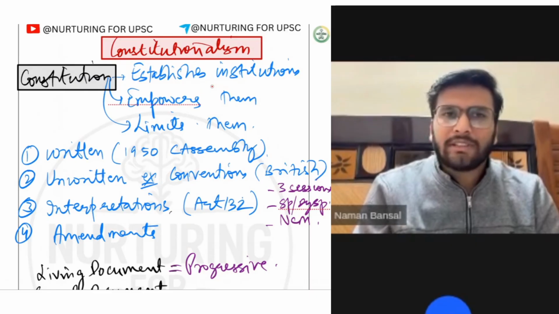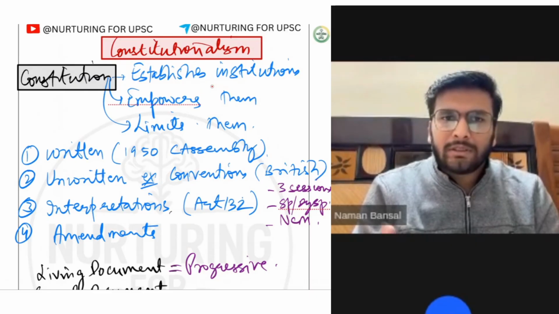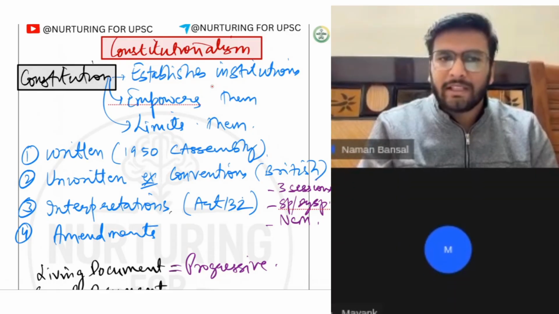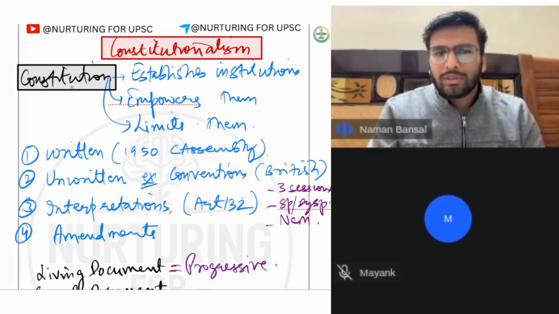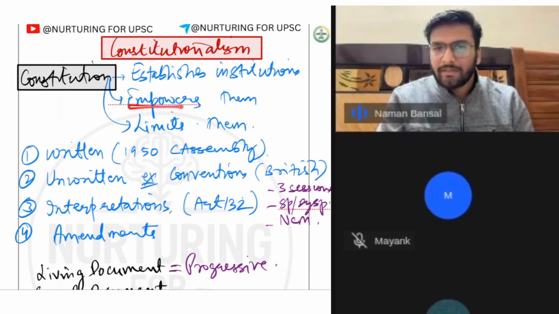All the institutions, for example, UPSC, CAG, Supreme Court, EC, the Election Commission, and many other institutions. For example, it also establishes the three organs of the state: legislature, executive, judiciary. And similarly, it also establishes the government at the central level and the state level also. The constitution is there to establish the institutions. And after establishing the institutions, it empowers them, it gives the powers to them. And all the institutions are deriving their power from the constitution itself.